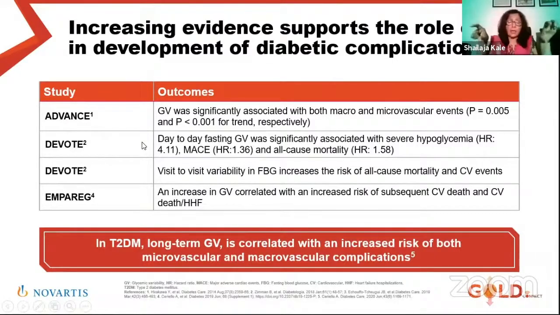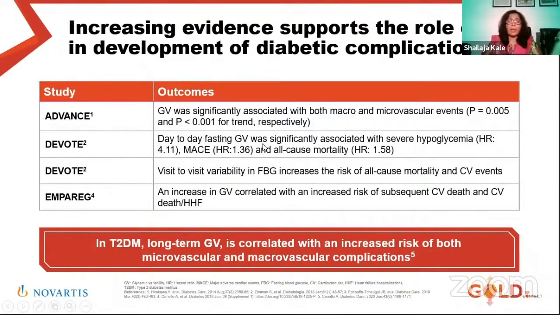If you remember the DEVOTE slides, they divided the patients into low variability, medium, and high variability. Patients with high variability have more risk of hypoglycemia. So the more the variability, the more the severe hypoglycemia, which becomes very important in the sick population, that group of patients with longer duration of diabetes, with multiple problems, proteinuria, cardiovascular risk.